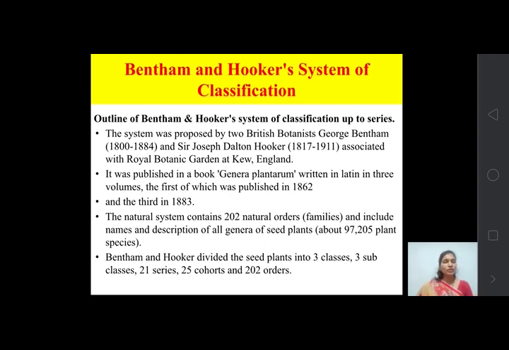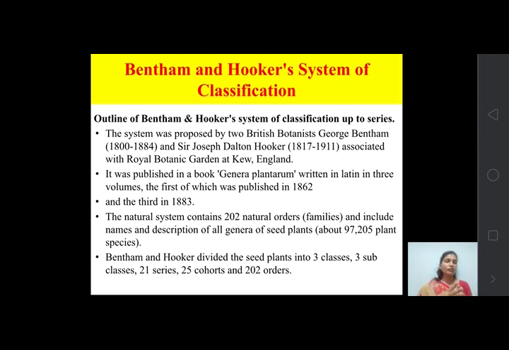This system was proposed by two British botanists, George Bentham and Sir Joseph Dalton Hooker.